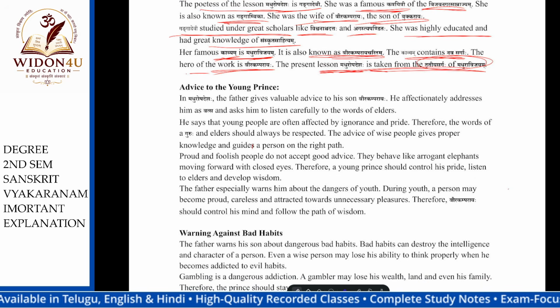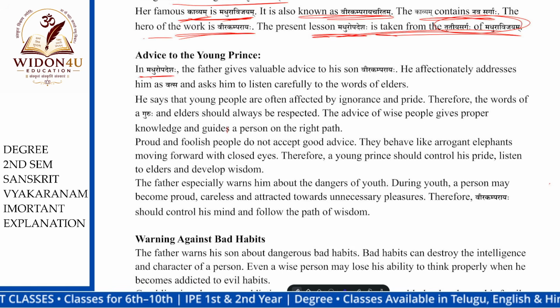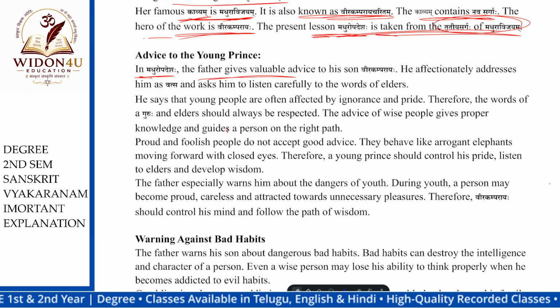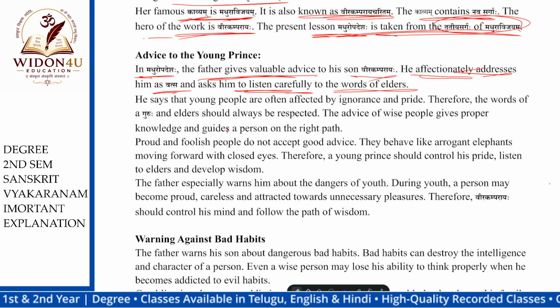What is it? It is the father giving advice to his son. Okay, what is the advice in Madhuropadesha? The father gives valuable advice to his son Veerakamparaya. This is the main context of the lesson. He affectionately addresses him as Vatsa, meaning son, and asks him to listen carefully to the words of elders.